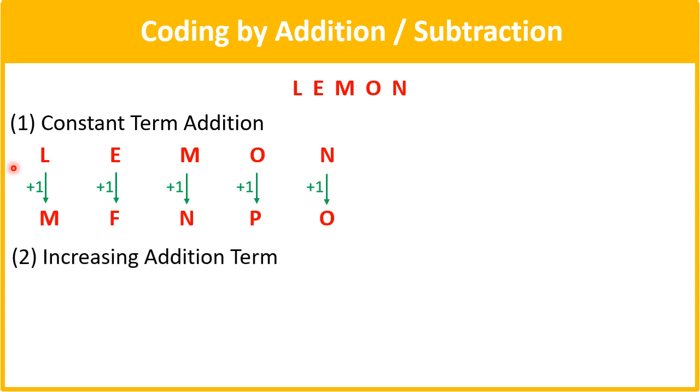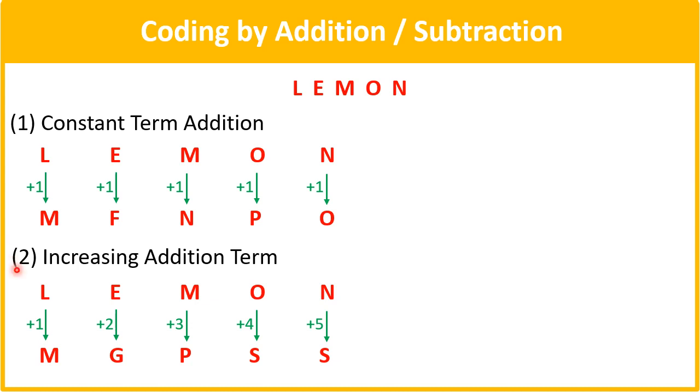The second is increasing addition term. Just as here I did +1, the addition term need not remain constant, it can be in an increasing order like this. So it is +1 +2 +3 +4 and +5. So accordingly the coded word will be something like this.